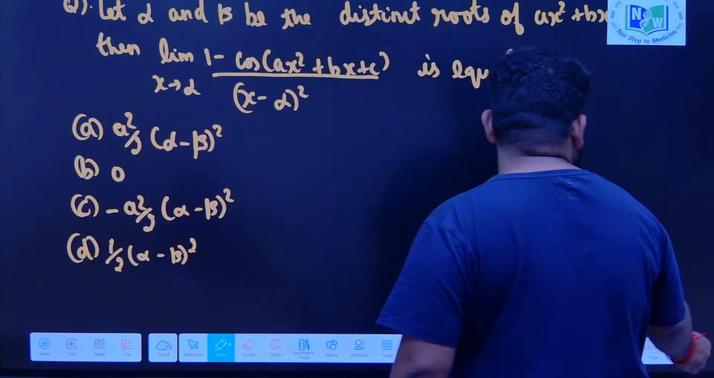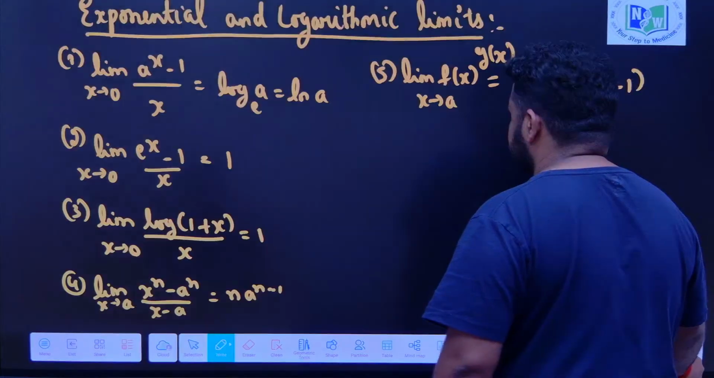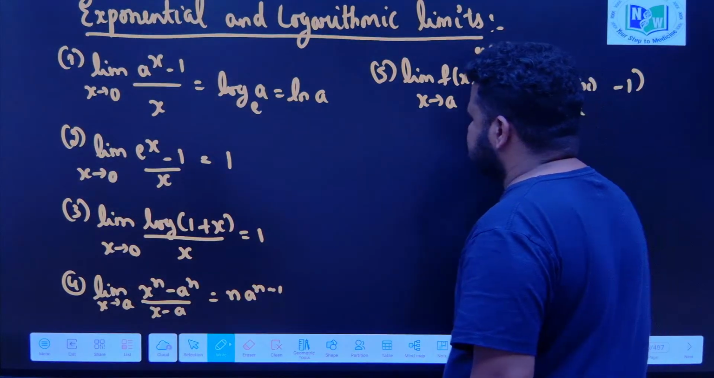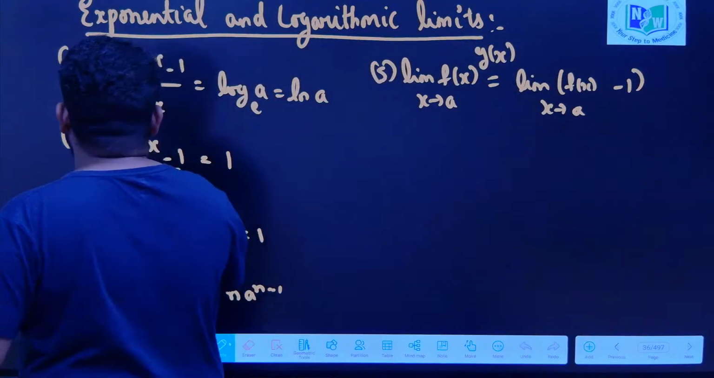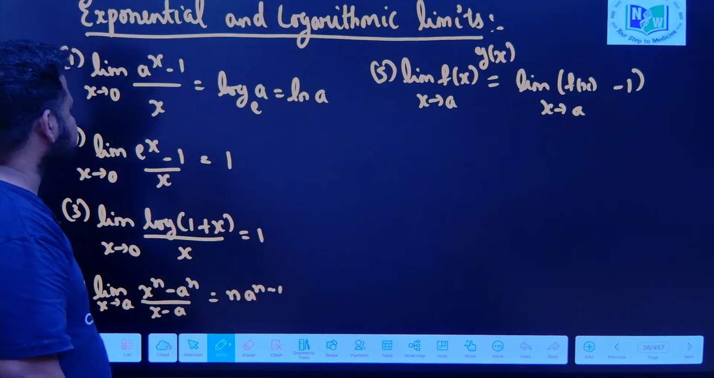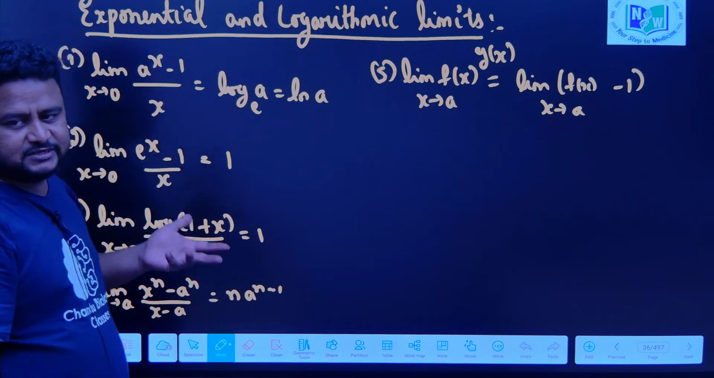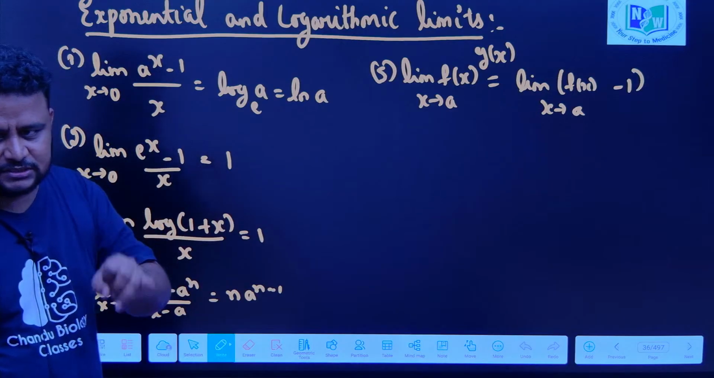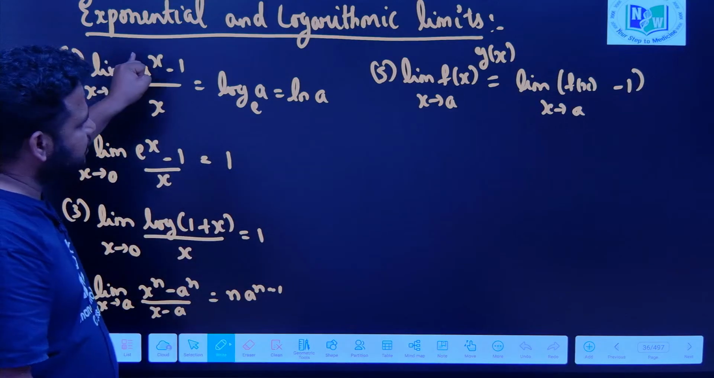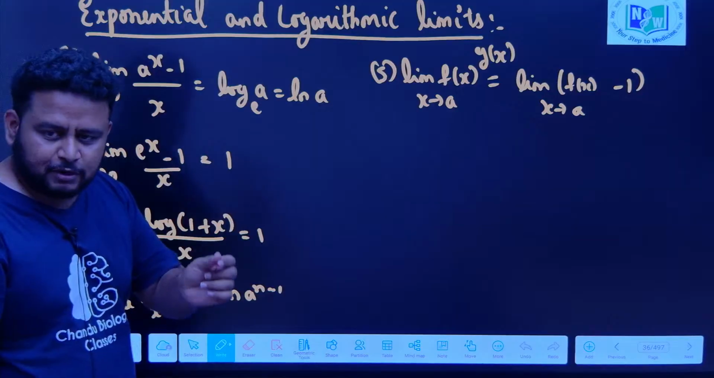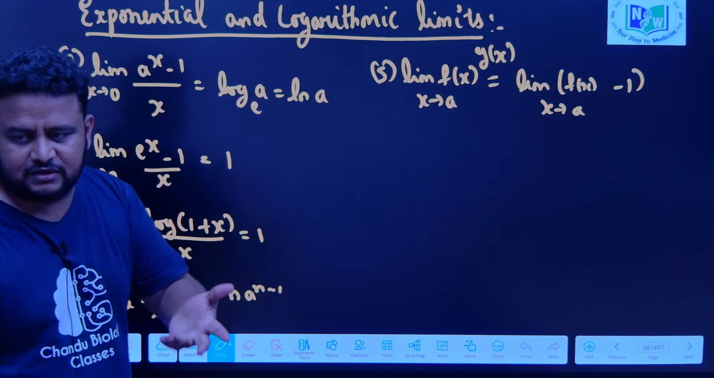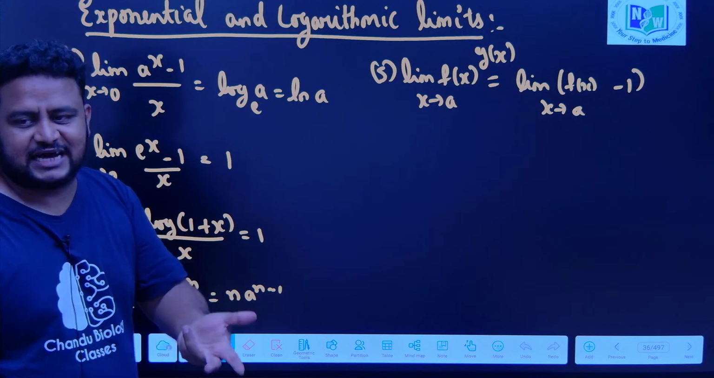Okay, instead of this, let us see some more questions. Now here you have to understand: limit (a^x minus 1) by x is some other limit. Till now we learned trigonometric limits. Now let us go forward, these are exponential and logarithmic limits, e^x or log x. If limits are applied to them, what is the answer you will get?